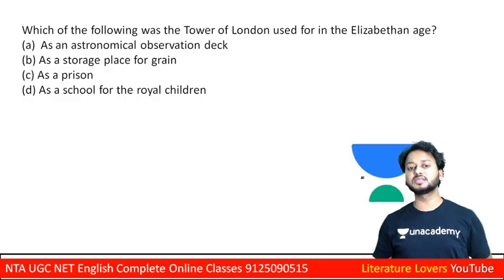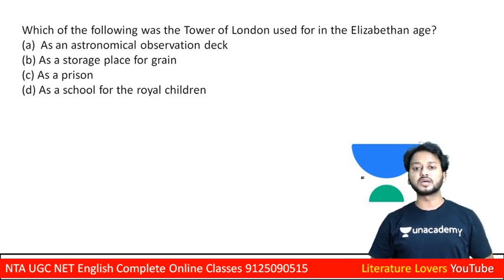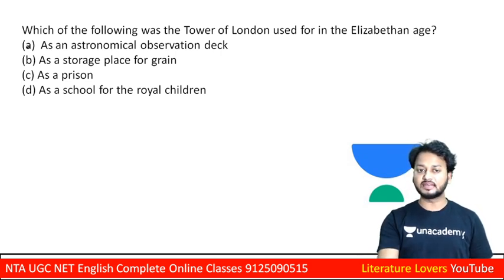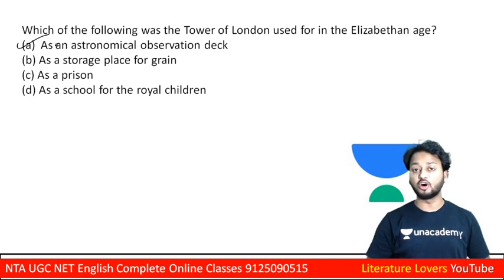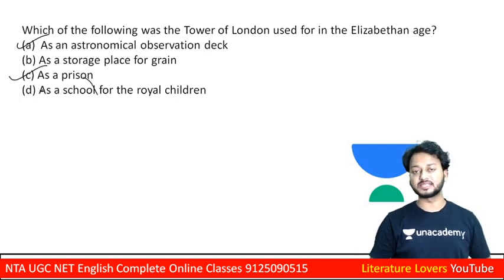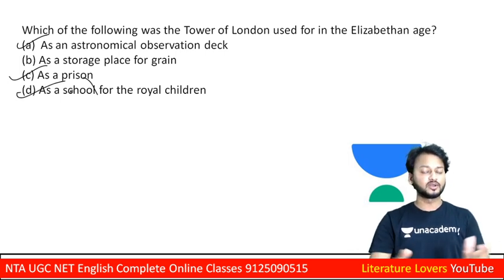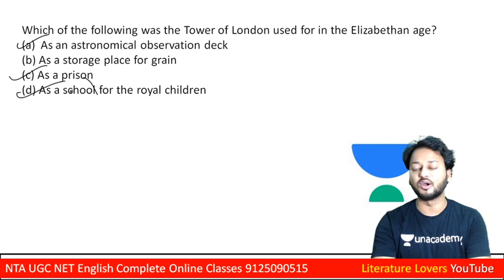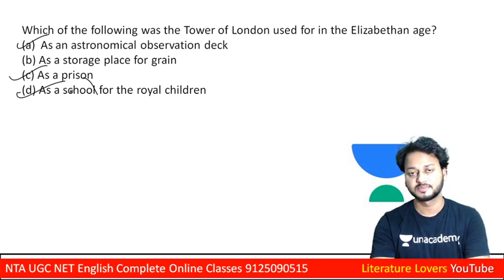So learners, the first question is: which of the following was the Tower of London used for in the Elizabethan age? As an astronomical observation deck, as a storage place for grain, as a prison, or as a school for the royal children. These are the four options, so please select the correct one, and then I will show you the correct answer on your screen.